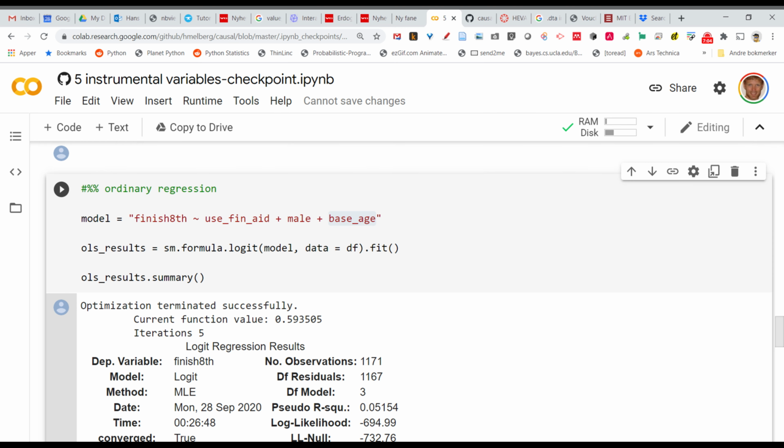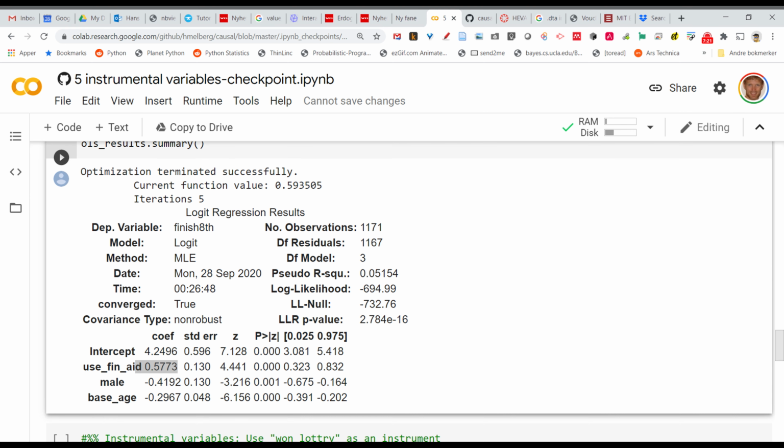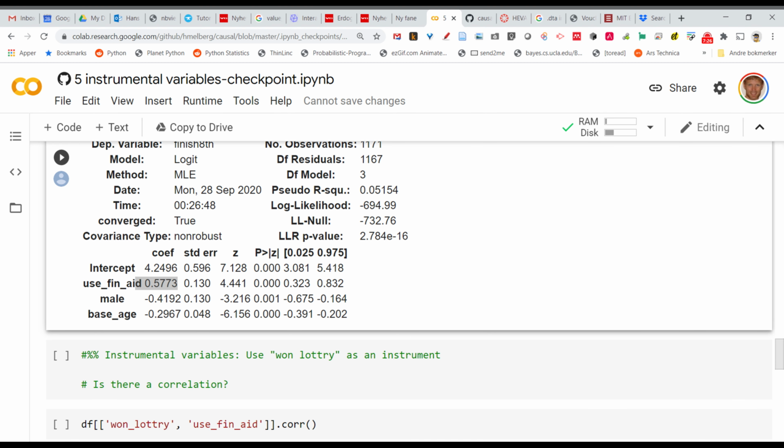So just notice, by the way, that in this case, I used a logit instead of an ordinary least squares. I said ordinary least squares, but because whether you finish 8th grade is a 0-1 variable, I use a logit because that's going to constrain the variable to be between 0 and 1. So what we get is a probability, basically. The probability that you're going to finish 8th grade.